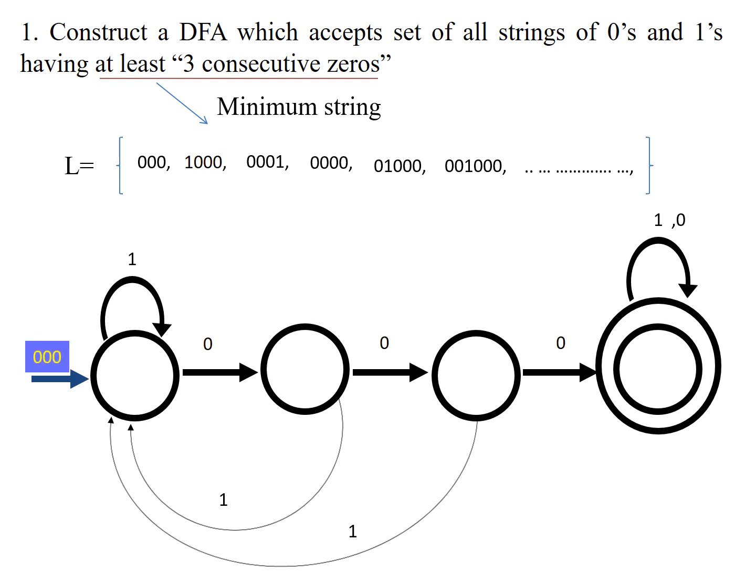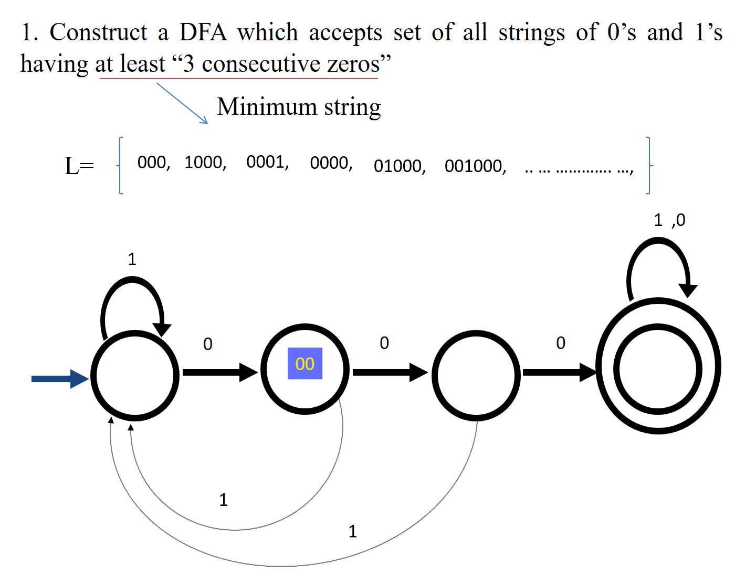So let us see how to demonstrate that. I will animate some strings, tracing the transitions. I will take 3 zeros here. I start with the starting state. On the first 0 we go to the second state, then the 0 is consumed, and we have 2 more zeros.